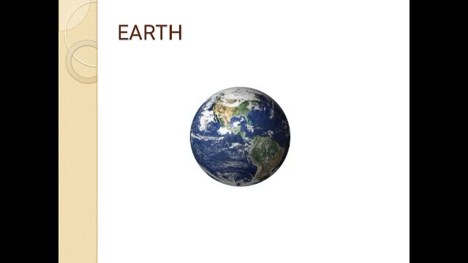I'm speaking a word, planet. What do you mean by planet? Planet means wanderer. A body which keeps revolving around the sun in a fixed orbit is called a planet. So Earth is a planet. It is a very small part, a very minute part of the solar system.